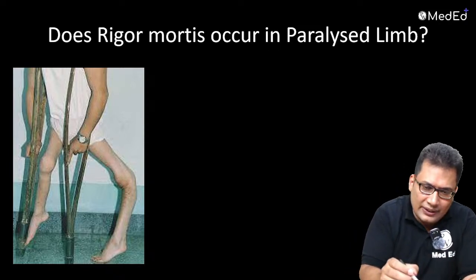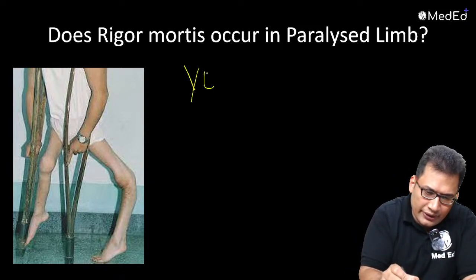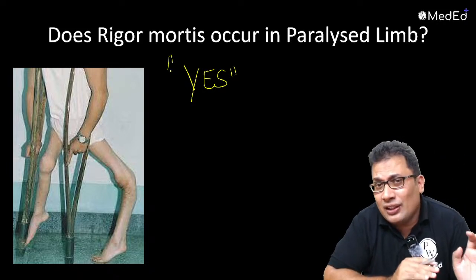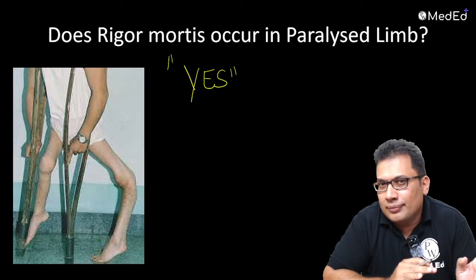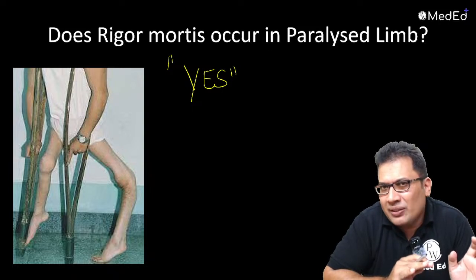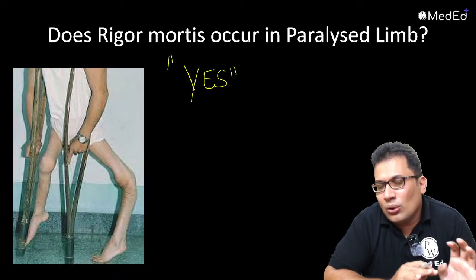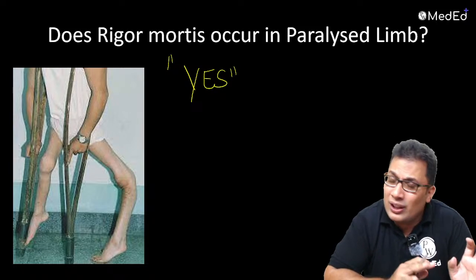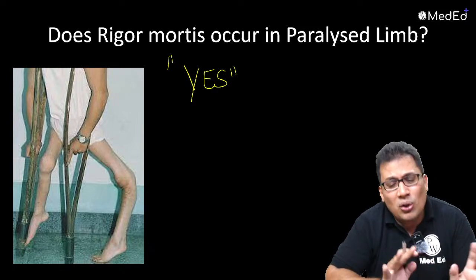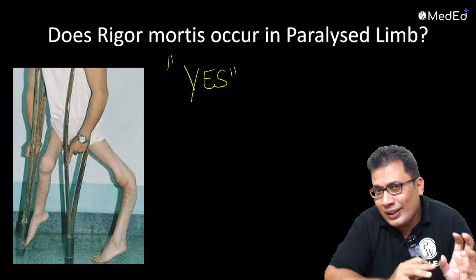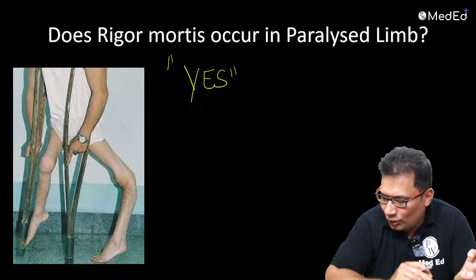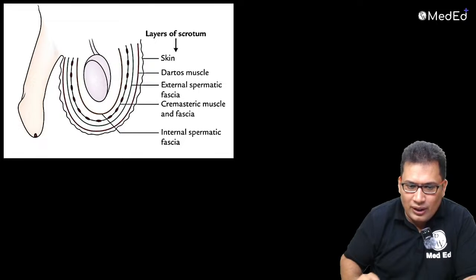Very good, yes. Your answer should be yes. So rigor mortis has no relation with nerve supply. It occurs in all the muscles: paralyzed muscles, voluntary muscle, involuntary muscle, cardiac muscle, all the muscles. It has no relationship with the neural regulation. Okay, very good.